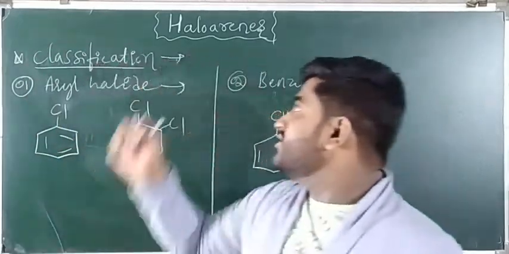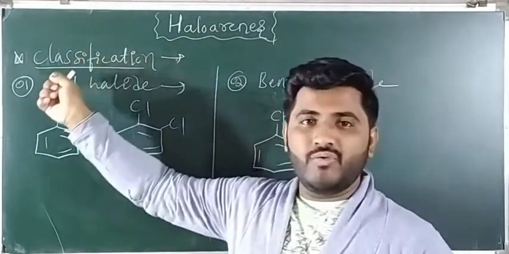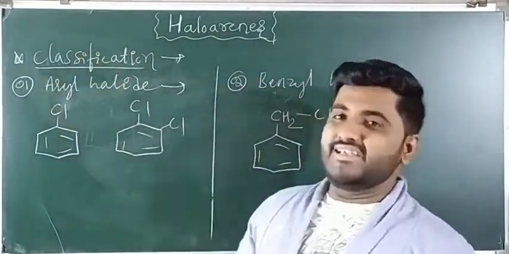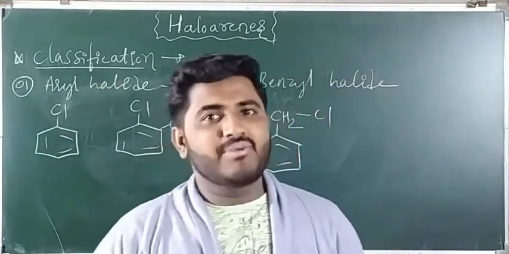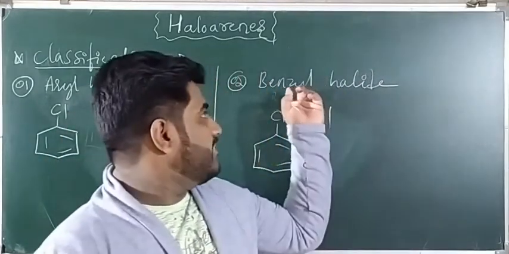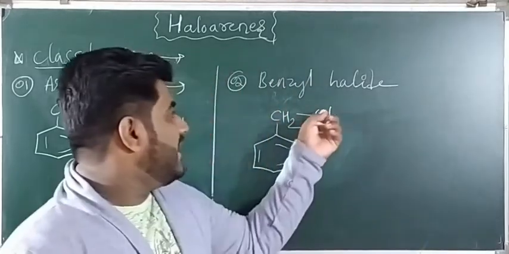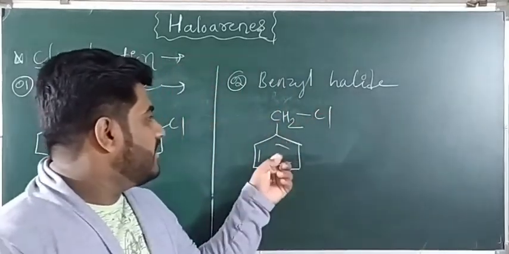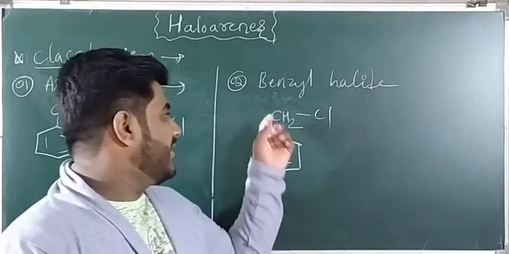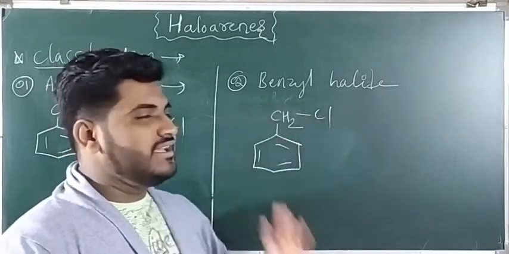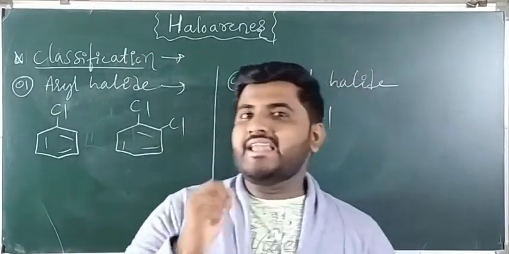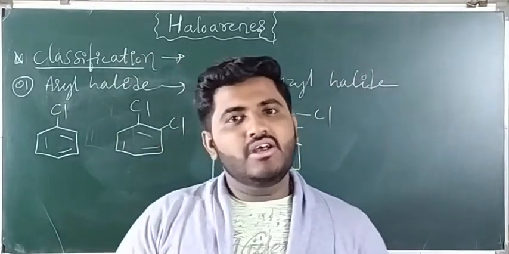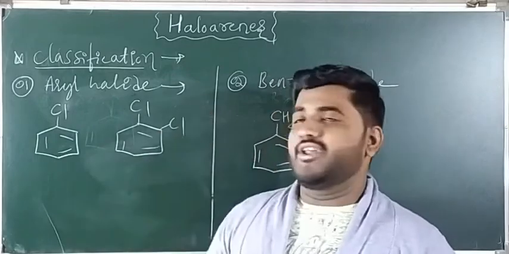Benzyl chloride. Haloarenes are mainly classified into two ways, aryl halide and benzyl halide. Aryl halide means one or two hydrogens of the benzene ring are replaced by halogen. Next one, benzyl halide, in which the halogen atom is attached to the carbon next to the benzene ring. Whatever carbon atom is there next to the benzene ring, if the halogen atom is attached to that, then that is called benzyl halide. I hope you understood. This is regarding classification of haloarenes.